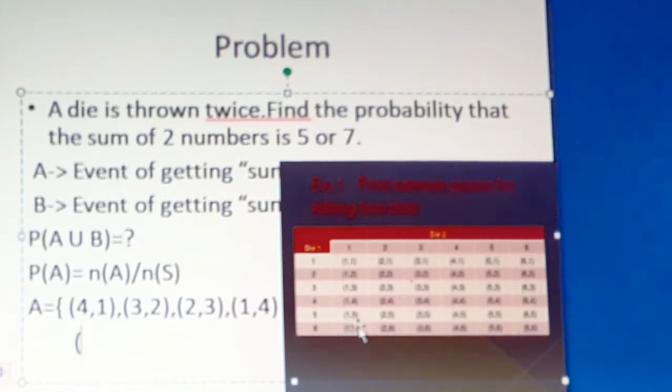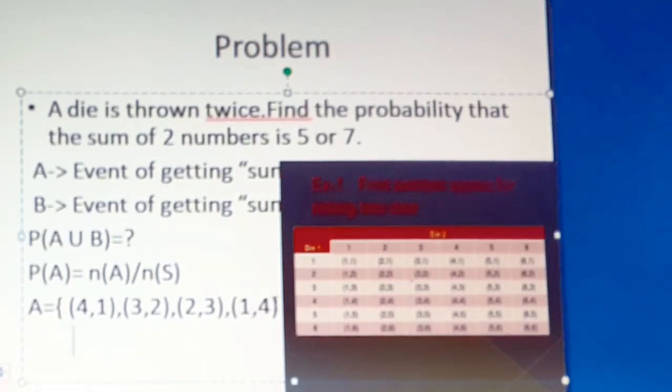Can we take 1 comma 5? No, 6. You will get 6, right? So 2 comma 5, 7. So everything, if you check, all are greater than 4. Okay, 1 comma 6 also, 1 plus 6 will give you 7. So it's not applying the rule.